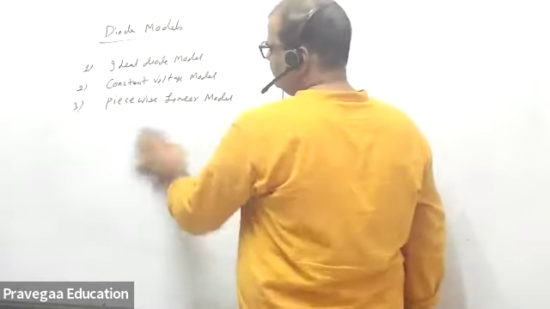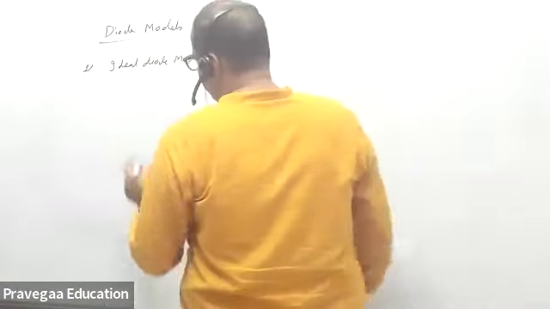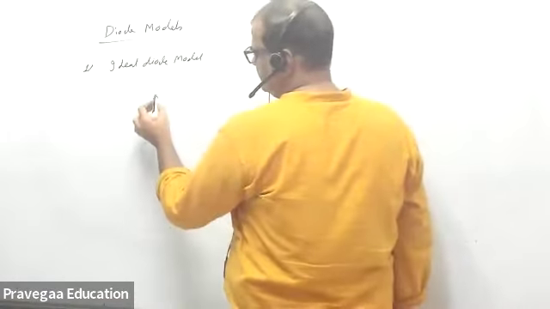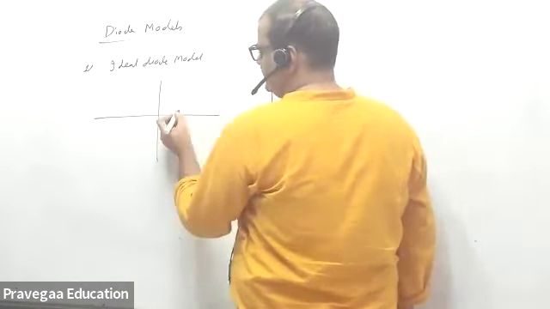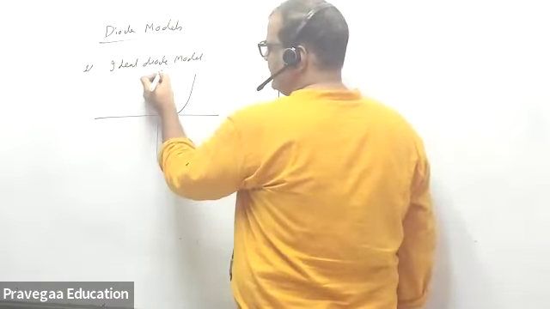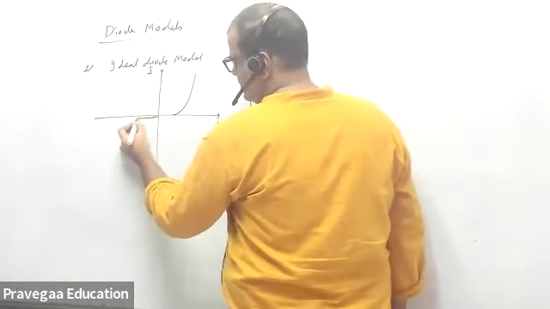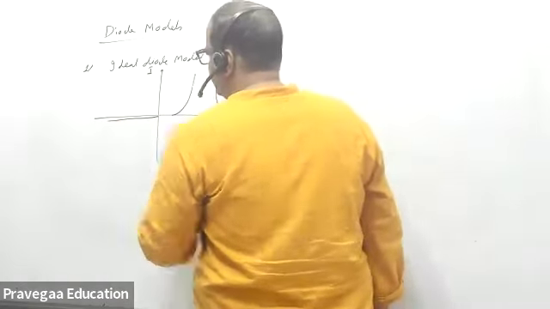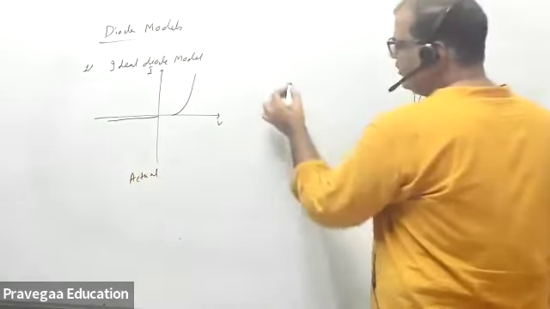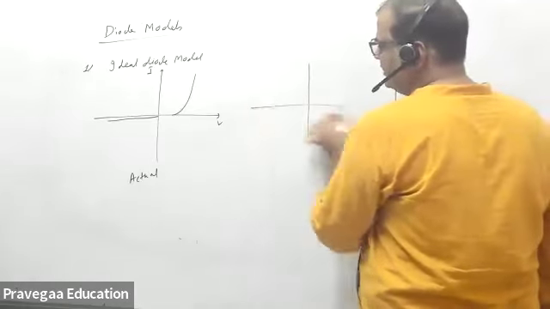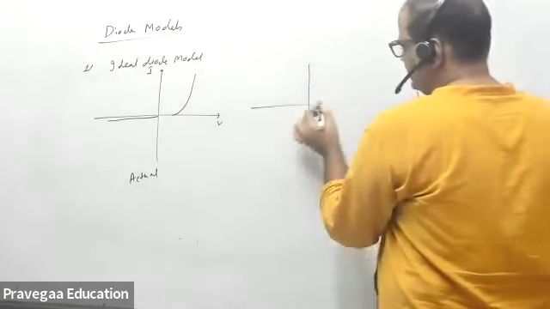Constant voltage model, piecewise linear model. Now what is the ideal diode model? The ideal diode model says that this is your IV characteristics of the actual diode. This is the actual one. The ideal diode model says this is not the actual; we will take an approximate of this one.